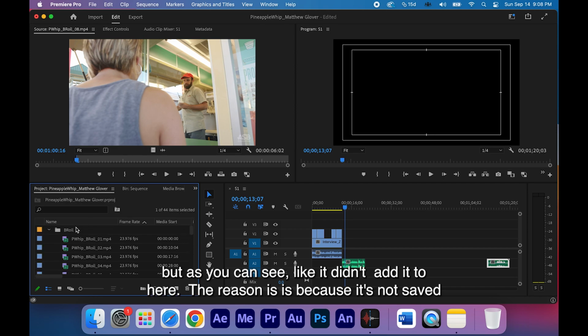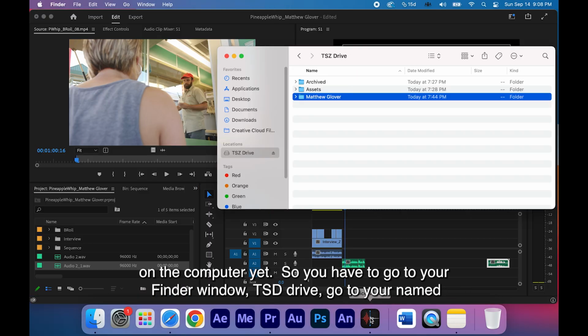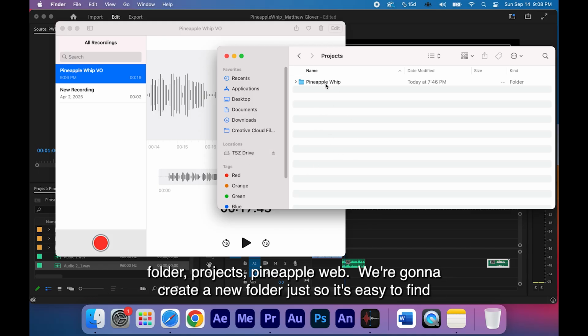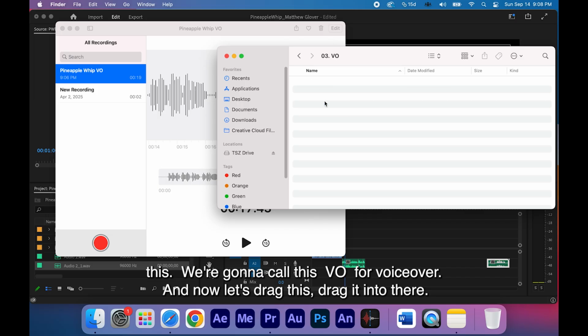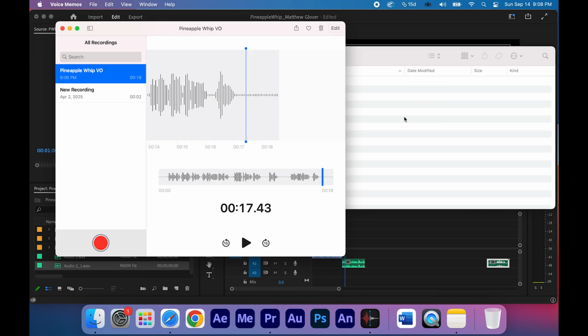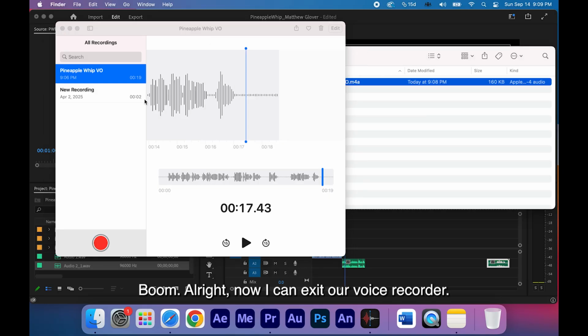But as you can see, it didn't add it to here. The reason is because it's not saved on the computer yet. So you have to go to your Finder window, TSC drive, go to your named folder, projects, Pineapple Whip. We're going to create a new folder just so it's easy to find this. We're going to call this VO for voiceover. And now let's drag it into there. Boom. All right. Now I can exit our voice recorder.